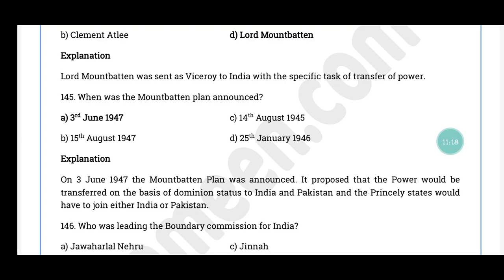The correct answer is option A, 3rd June 1947. The Mountbatten plan was announced on 3rd June 1947, and it proposed that power would be transferred on the basis of dominion status to India and Pakistan, and the princely states would have to join either India or Pakistan.